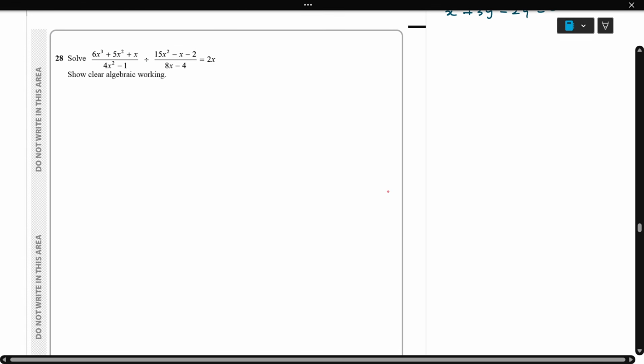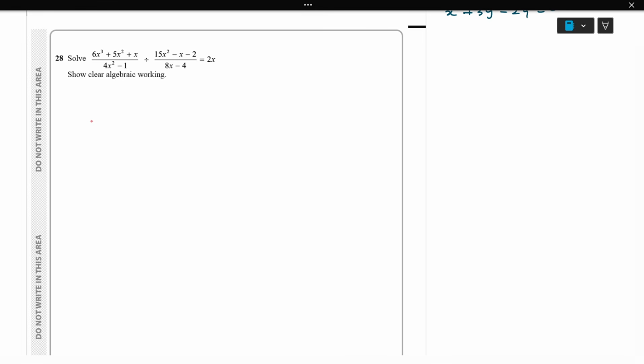Next, question number 28. This is algebraic solving. Here the first part is 6x cube plus 5x square plus x. I'll bring x outside, x is common. So x into 6x square plus 5x plus 1, over this one I can write (2x) whole square minus 1 square.